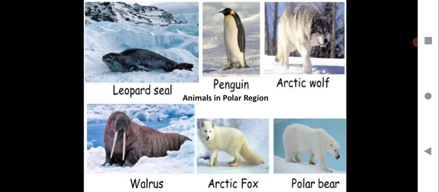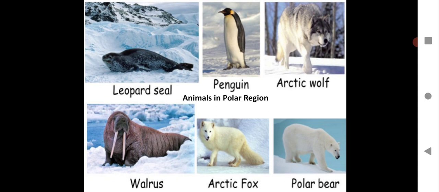So let us see the animals in polar region. Just have a look at this image here. Leopard seal, penguin, Arctic wolf, walrus, Arctic fox, polar bear. So physically their body is adapted to such region where they can withstand, they can bear such cold climatic condition. And if you take any animals from the tropical region and you put them in the polar region, they will not survive, because these are the animals, they get adapted to such places.